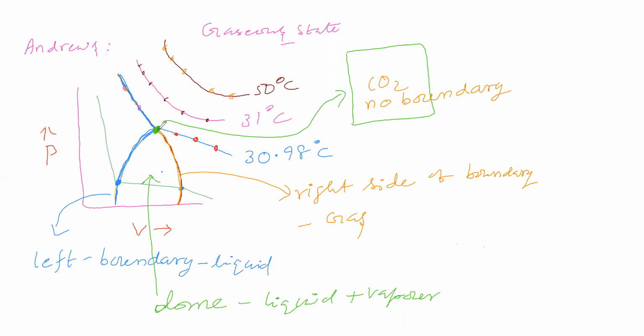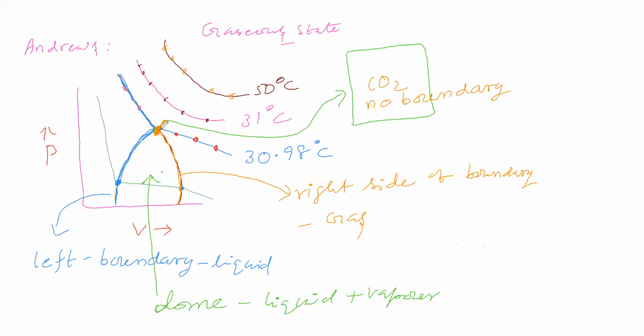So you are saying that we are unable to distinguish the physical state of carbon dioxide at this point.